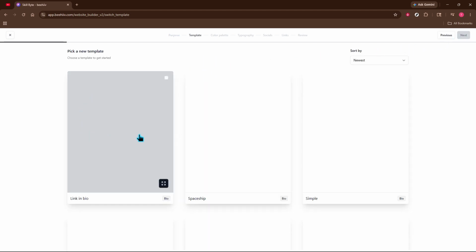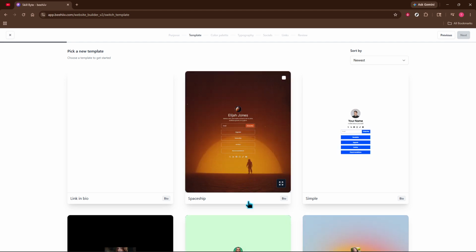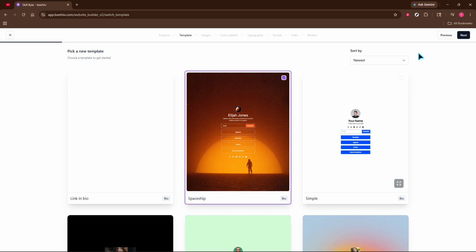You'll now see available templates. Pick one that matches your brand's vibe. You can always change it later. Click Next, and you'll move into customization.